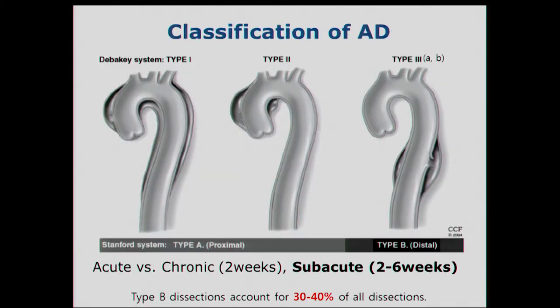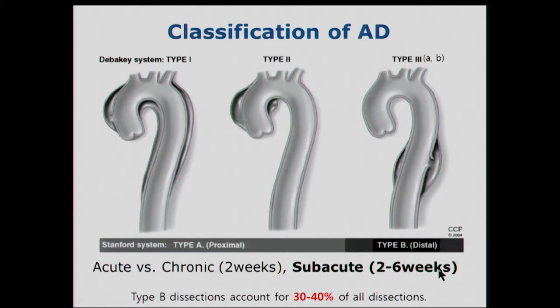So aortic dissection is classified depending on the involved anatomy, the DeBakey type and the Stanford system. The Stanford system is the most popular. Dissection is also classified depending on the time of the initial event, acute and chronic. And recently, an event occurring between 2 and 6 weeks is classified as subacute dissection.